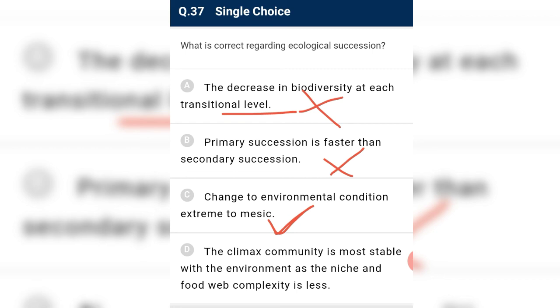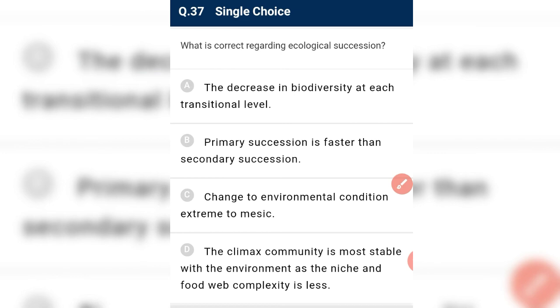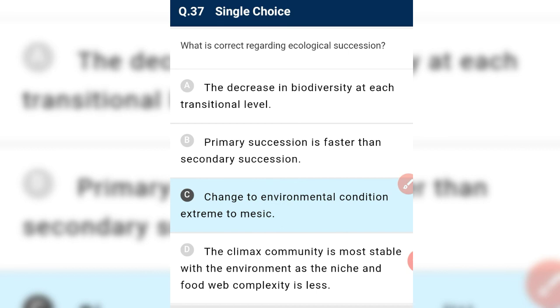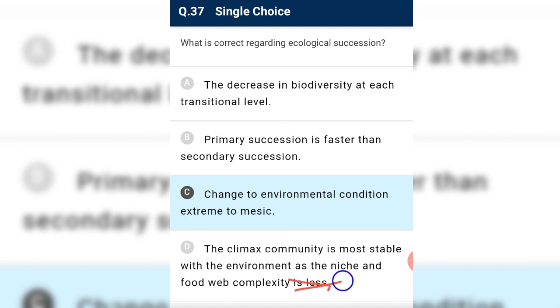It is a medium water condition. So, change in environmental condition from xeric to mesic. Yes, it is the correct option and it is the required answer. The climax community is most stable with the environment, and the niche and food web complexity is less. No, food web complexity and the niche should be high. So C is incorrect.